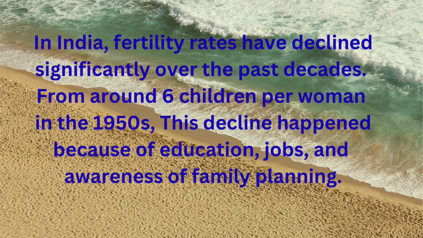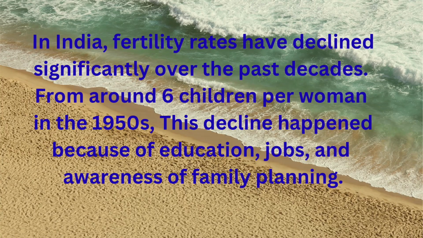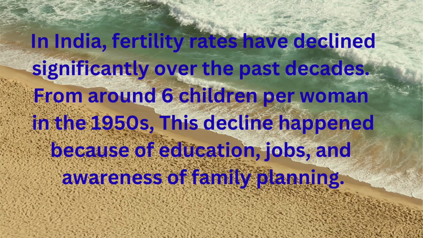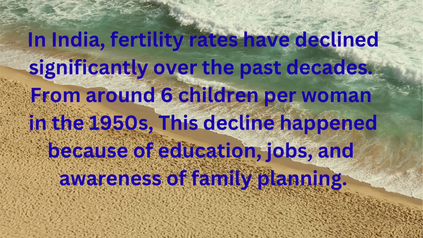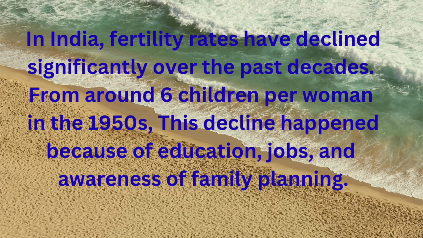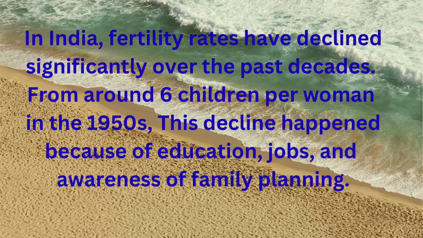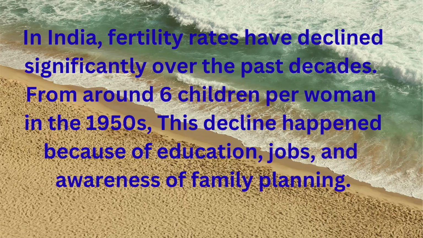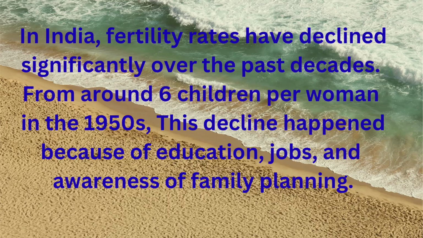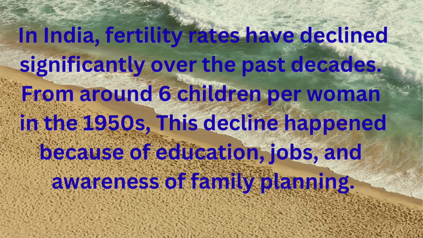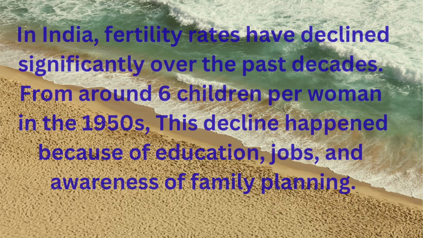From around 6 children per woman in the 1950s, it has fallen to near replacement level in recent years. This decline happened because of better healthcare, lower infant mortality, spread of education, urbanization, and especially the empowerment of women through education, jobs, and awareness of family planning.